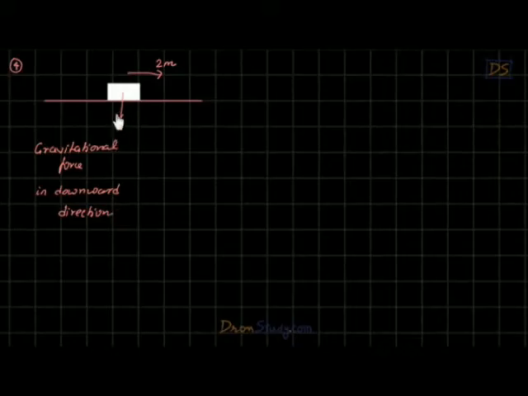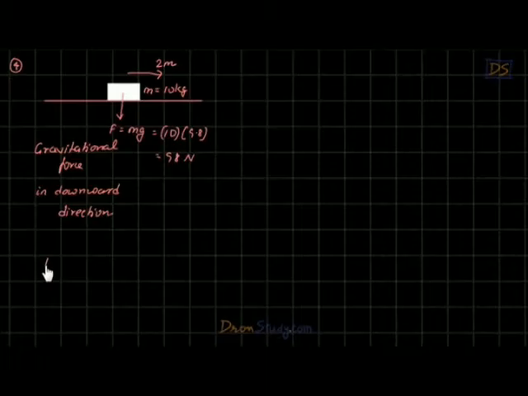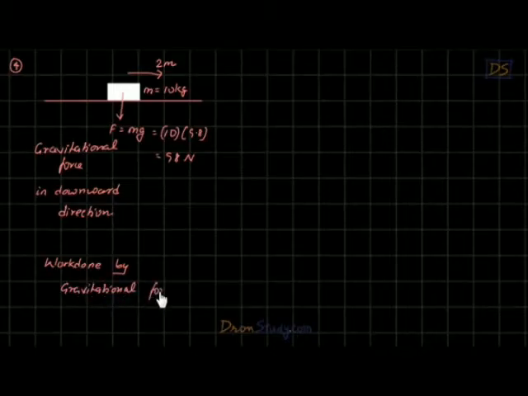So can you tell me how much of this force is acting here? If say the mass of this object is 10 kg, can you tell me, students, how much is this gravitational force? I'm sure you are able to recall. That will be equal to m into g, students. m is 10 here and g is 9.8. So the force will come out to be 98 Newton, right, students? So this much gravitational force is acting on this body. Now the question here is that we have to find the work done by this gravitational force.